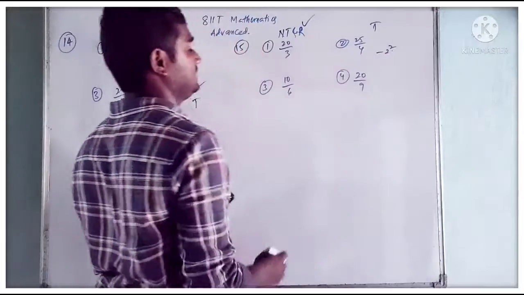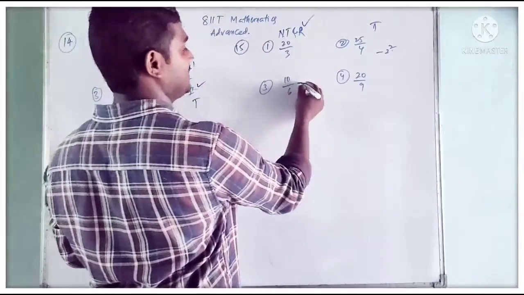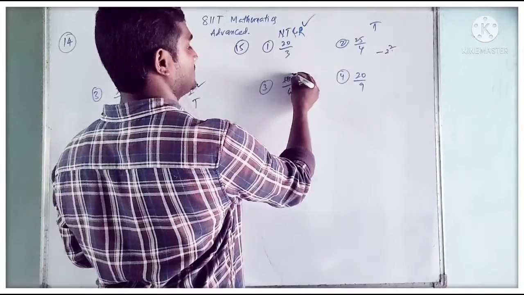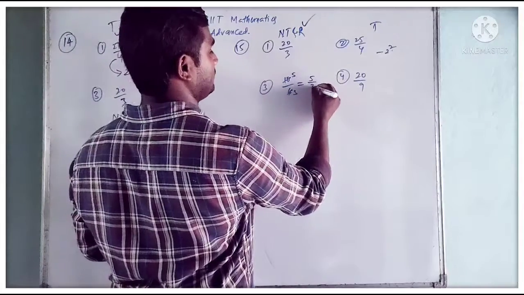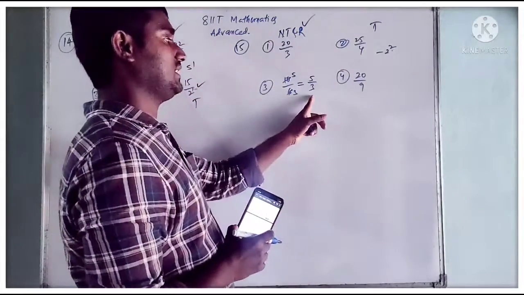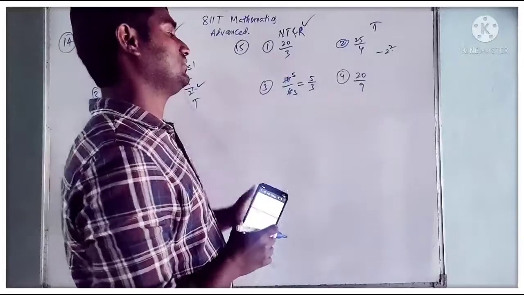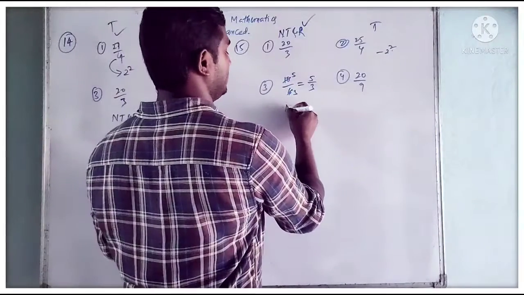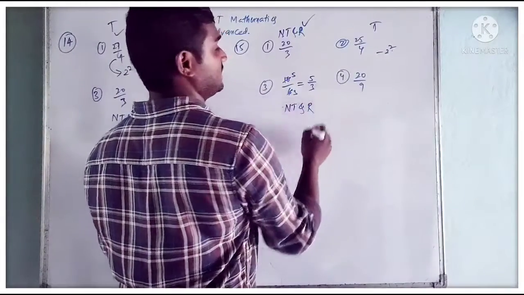It is not required. 10 by 6. Is there any cancellation? Yes. 2 fives are 10, 2 threes are 6. So 5 by 3. So denominator 3 we have, in the power of 3 we have. It is a non-terminating and repeating decimal expansion.